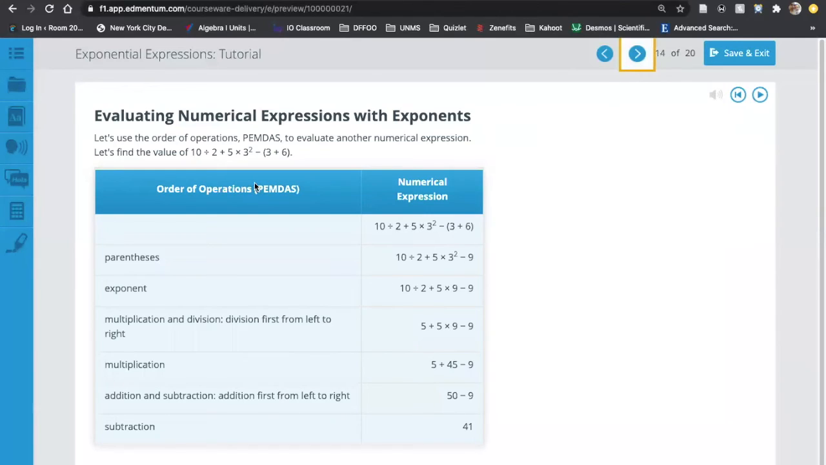right? So this over here is another example of just a situation that involves the order of operations. So I have this long expression here, 10 divided by 2 plus 5 times 3 squared minus 3 plus 6, right? And this here is just really breaking down how we go about solving that question, right? So I don't feel like I need to go over this.